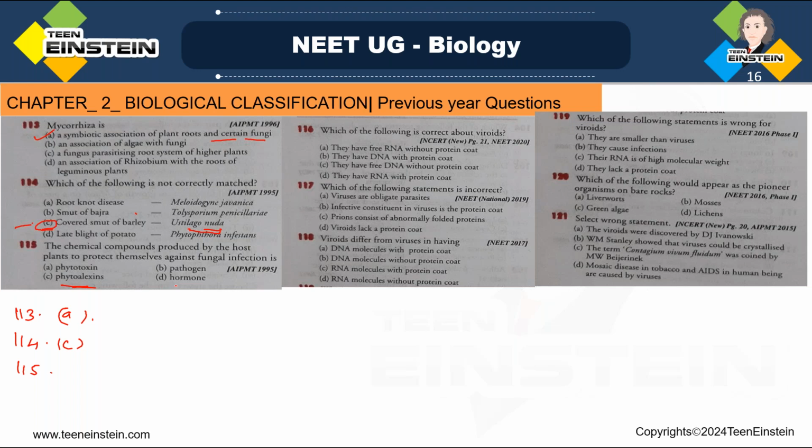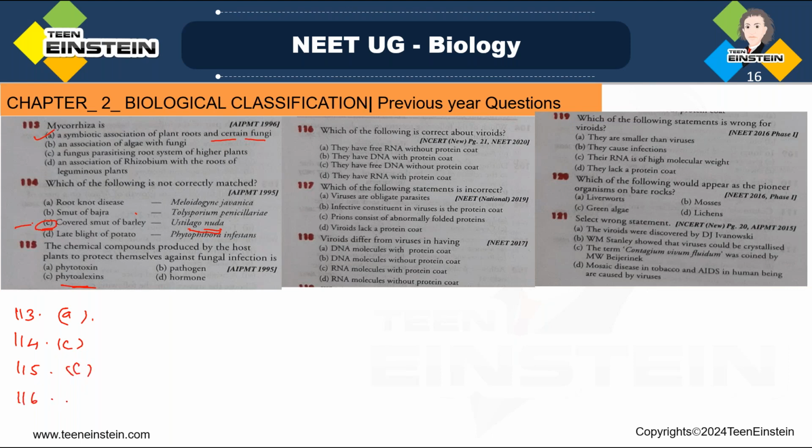So approximately we can say around 90% of the land plants depend on mycorrhizal fungi for the intake of minerals. But here phytoalexins are the chemical substances which are produced by the plant itself, and which are helping them to prevent the fungal infection. Okay, because those substances, phytoalexins, are toxic to fungi. So which is the right answer? Answer is C. Next question number 116.